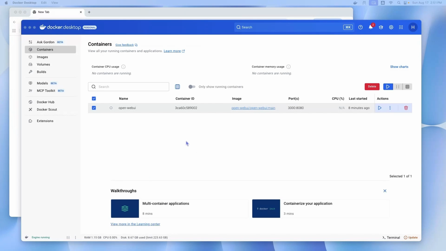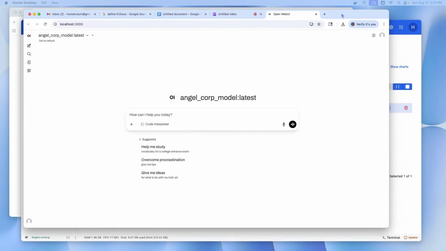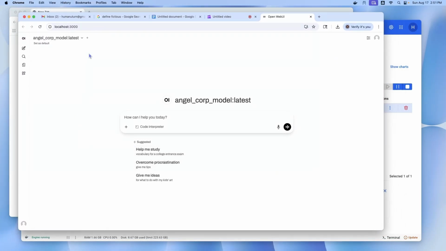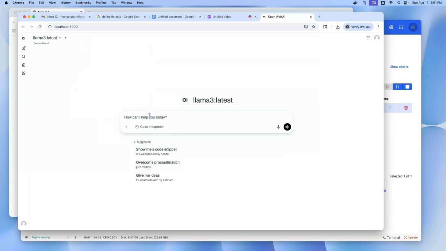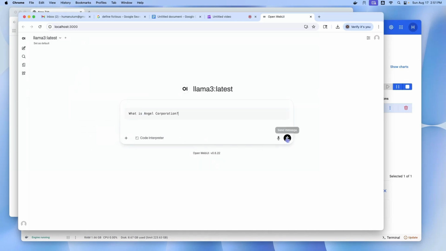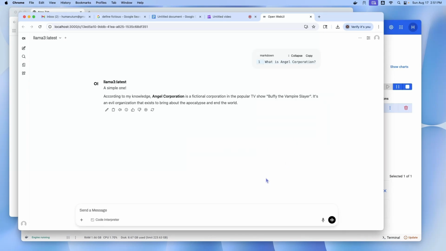Let us test the LLM in Open Web UI by giving prompts. Go to Docker Desktop, start the Open Web UI service, and click the port number. It will open a browser and display the LLM model. Verify that the new Angel Corp model appears in the interface. Select the Llama 3 model and ask, what is Angel Corporation? Verify that it provides a generic answer, not specific to our Angel Corporation. Select the Angel Corp model and ask the same question. What is Angel Corporation? Confirm that it provides the correct answer specific to Angel Corporation.